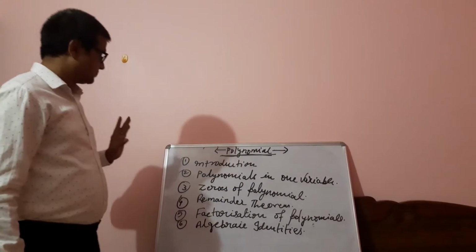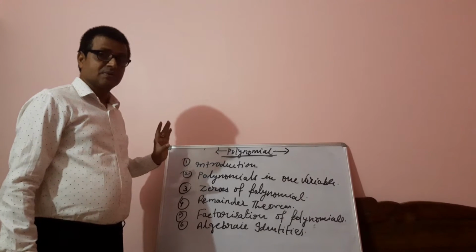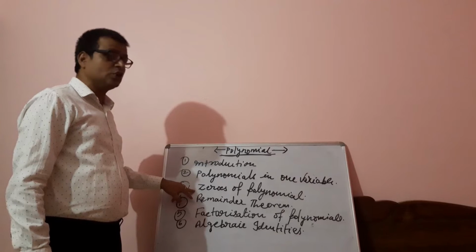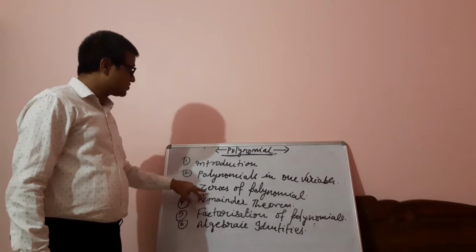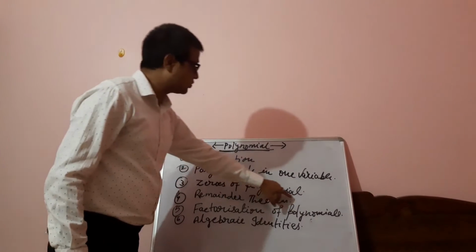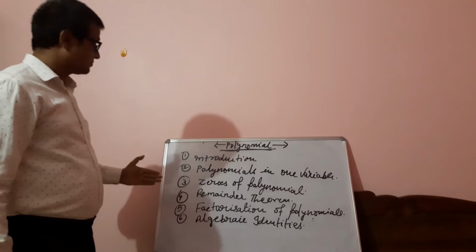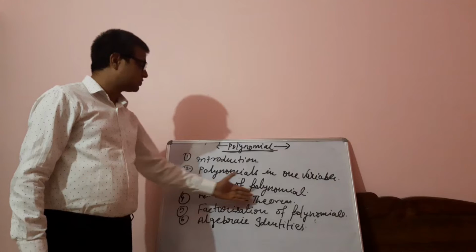After the introduction, then third, probably this would be a completely new topic to you all. The name is zeros of polynomial. Then the next, remainder theorem.